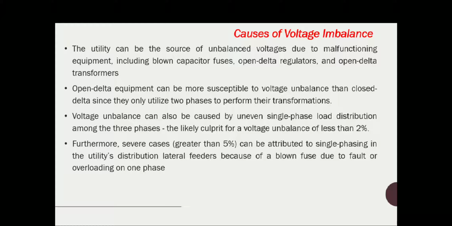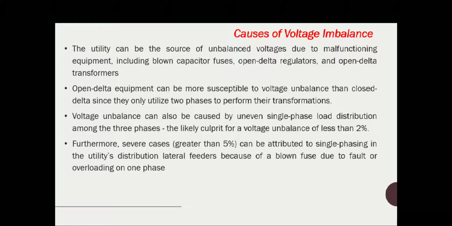Sometimes in a power system we use open delta type transformers. In this, one of the phases is open, so this kind of connection is a reason for voltage unbalance. Open delta equipment can be more susceptible to voltage unbalance than closed delta, since it only utilizes two phases to perform the transformation. So when you are using an open delta configuration, it is more susceptible to voltage unbalance.